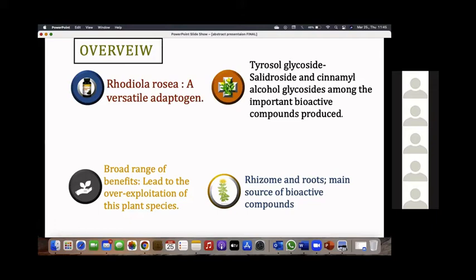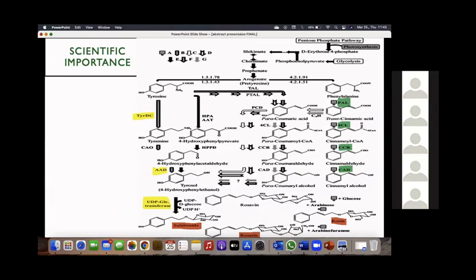Here we were interested in two biosynthetic pathways which are more or less related to each other. These are the tyrosol glycoside and cinnamyl alcohol glycoside pathways. The scientific importance of these pathways is that we considered 7 genes involved in them. One is responsible for the synthesis of salidroside, the other for the synthesis of rosin, from which rosarin and rosavin are derived, collectively known as rosavins.